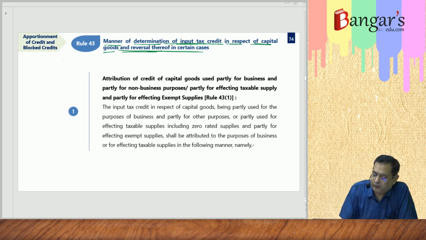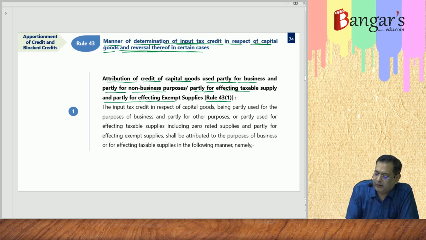Now 43(1) is stating what? The attribution of credit on capital goods used partly for business and partly for non-business purpose, partly for effecting taxable supplies and partly for exempt supplies.